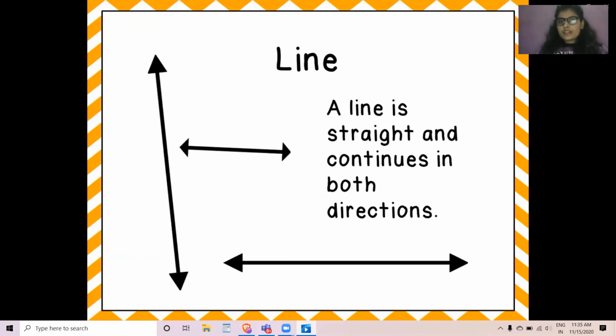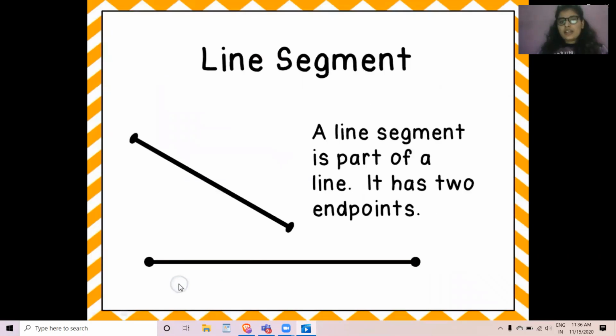Now, next one we have is a line. A line is straight and continues in both the directions. Can you see here? Here is an arrow pointing towards that way and pointing toward down. So here this line continues upward and continues downward in both the directions. This is called a line because a line can never discontinue. It goes on and on and on.